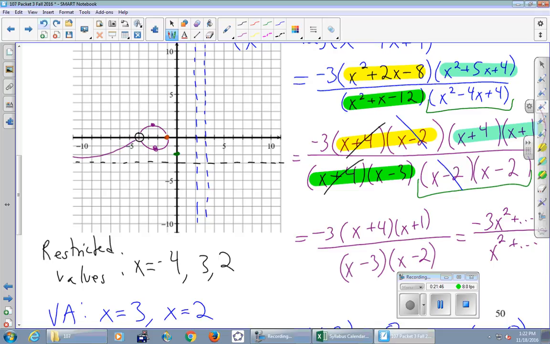After we hit at x equals negative 1, that x-intercept, the only other point I have plotted is which one? That y-intercept, the green point. And so I know definitely it's got to hit that y-intercept. So it's going to hit that x-intercept and then come down and hit the y-intercept. And you've got two choices, because the next important behavior is this first vertical asymptote.